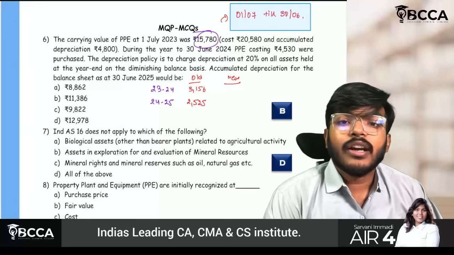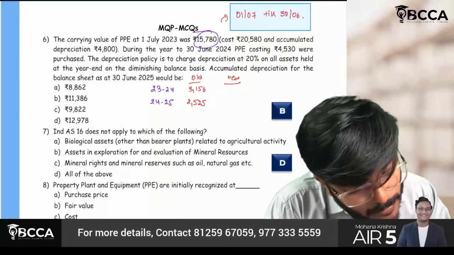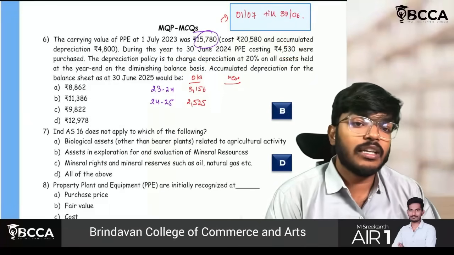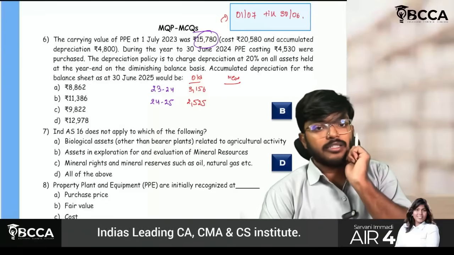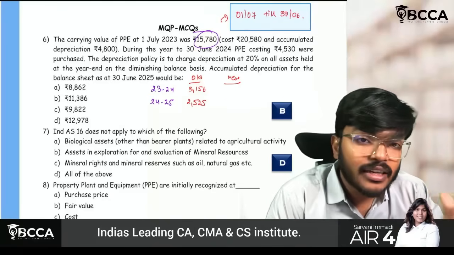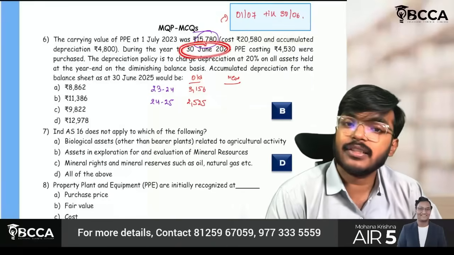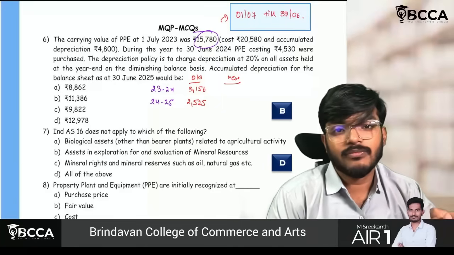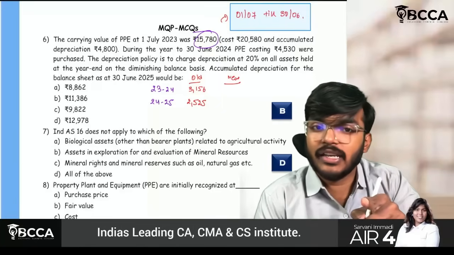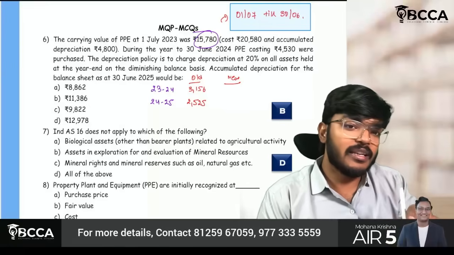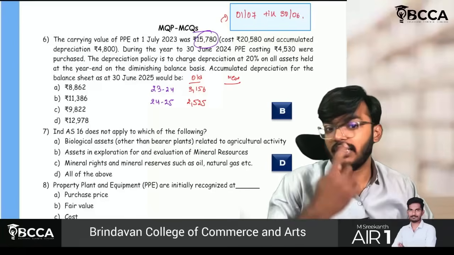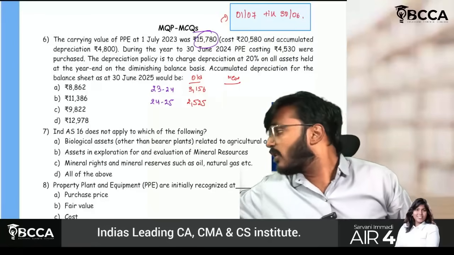But new asset jo hai na, they are saying this is purchased only on 30th June 2024. So 4,530, here you have to take on cash. Sir, have they given the date of purchase of this new asset? Answer is no. Sir, then what we have to do? Should we assume this asset is purchased at the beginning of the year and can we charge full depreciation, or do we have to assume it is purchased at the end of the year? Okay, it is your call, guys.